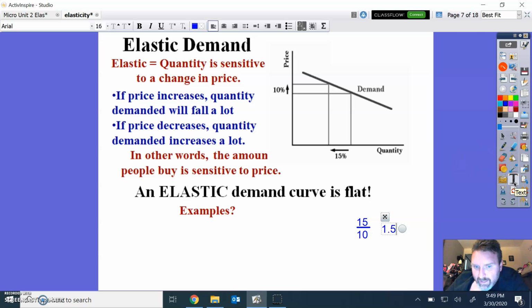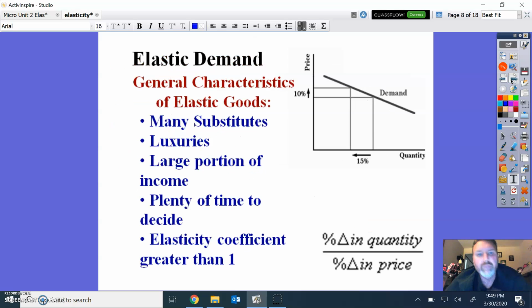So things that are elastic, examples are things that have lots of different substitutes. Cars, clothing, typically things like pizza is a very elastic curve. Why? Because there's lots of places out there to go get pizza. Burgers are the same type of thing. Many different substitutes. Things that are just a pure luxury. Something that's a large portion of your income. Something you have plenty of time to decide. I mean, you look for airfares 3 or 4 months out, and your coefficient is greater than 1. Remember, we said 1.5.